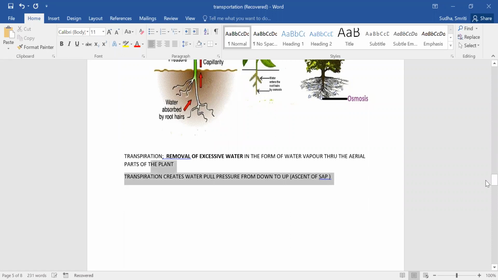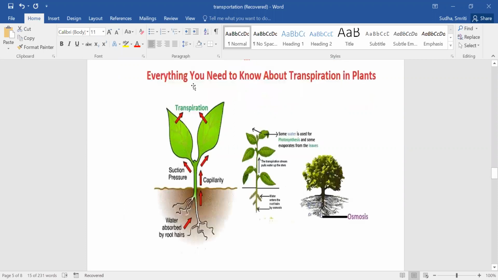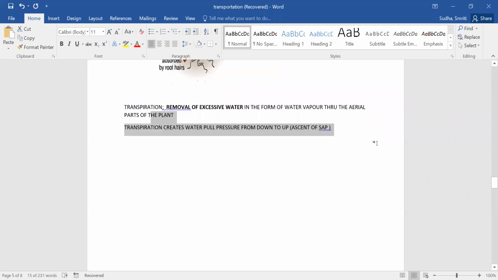Now, again, you see in the diagram, if the water is lost from here, it will create a pressure so that the water will go from down to up. And along with this water, even minerals also will travel. So what does it transport? It transports minerals also.